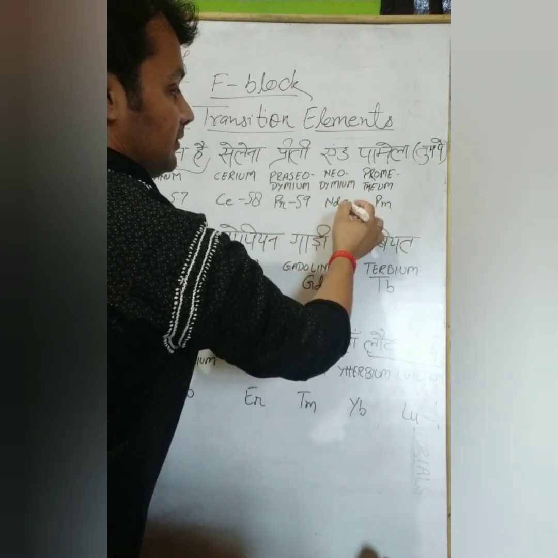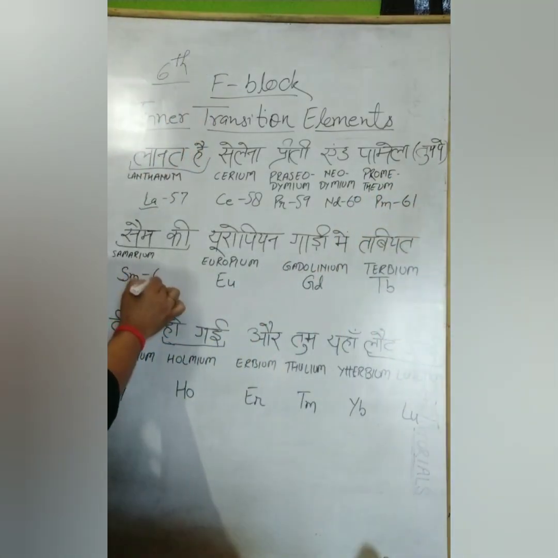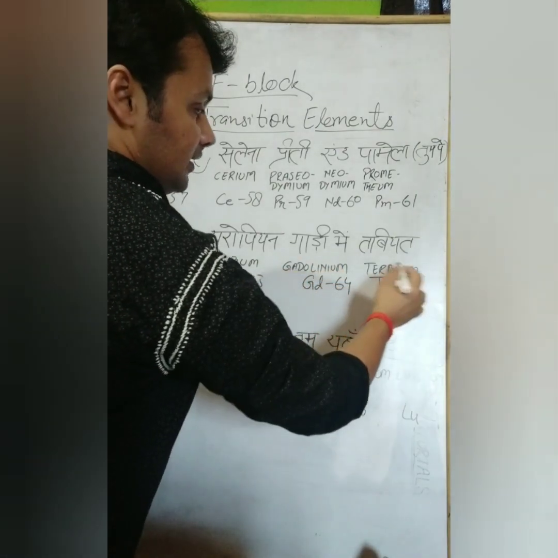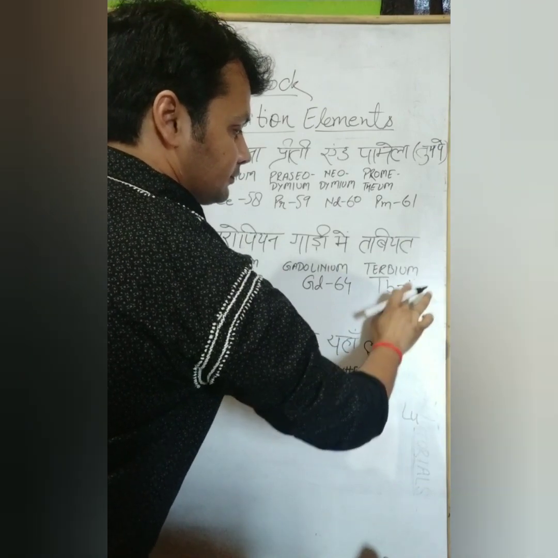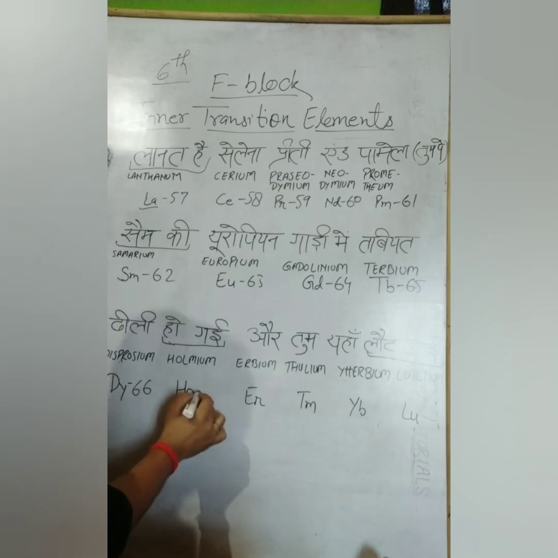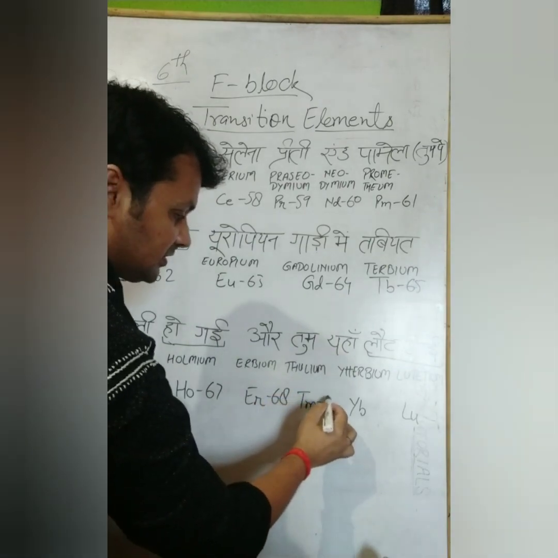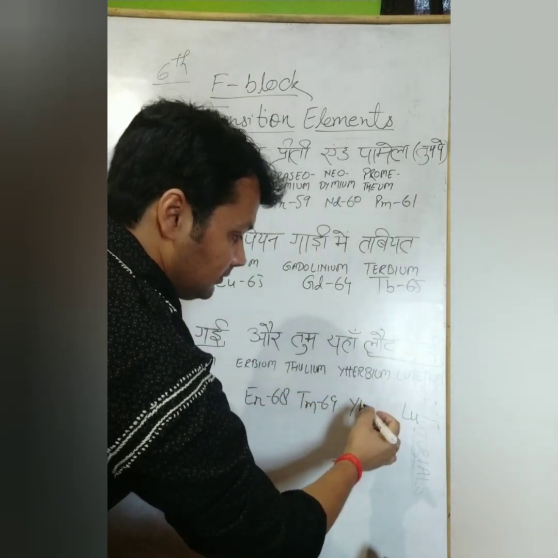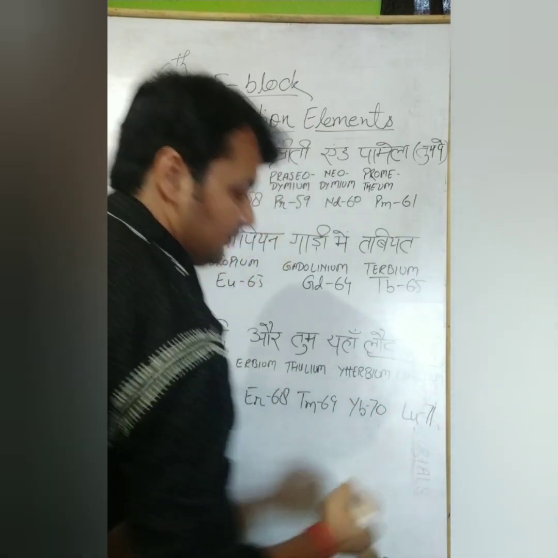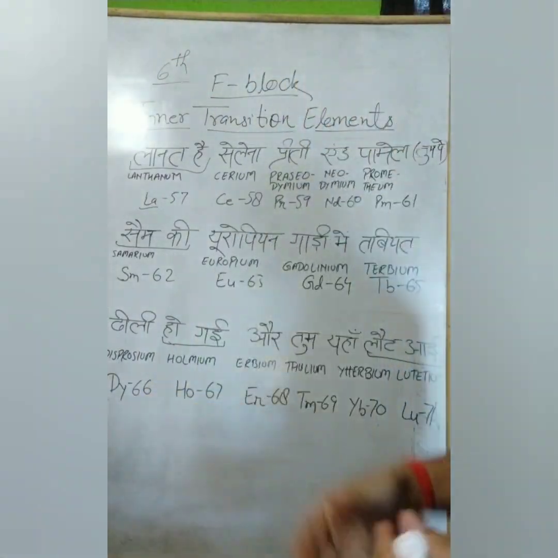Then neodymium, it will be 60. Then promethium 61, samarium 62, europium 63, gadolinium 64, terbium 65, dysprosium 66, holmium 67, erbium 68, thulium 69, ytterbium that will be 70, and lutetium that will be 71. And after that, from 72, we have studied in the D block elements. Have a look.